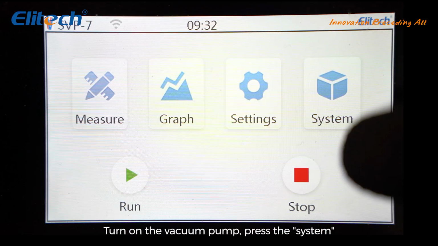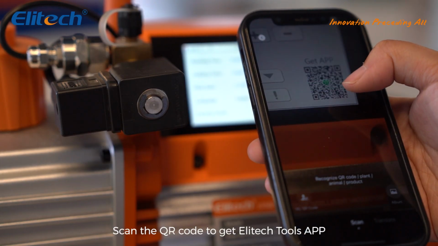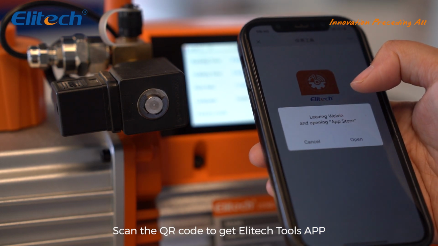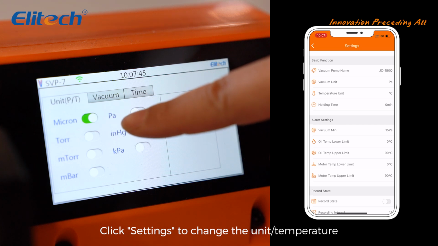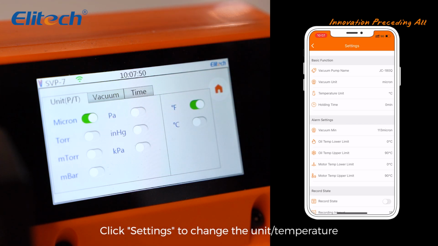Turn on the vacuum pump, press the system. Scan the QR code to get the Elitech Tools app, and connect to the HVAC system. Click Settings to change the unit/temperature.